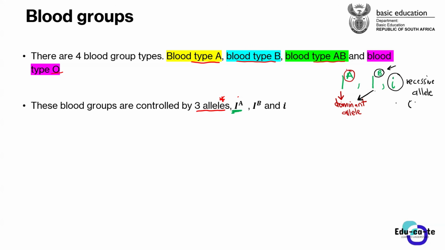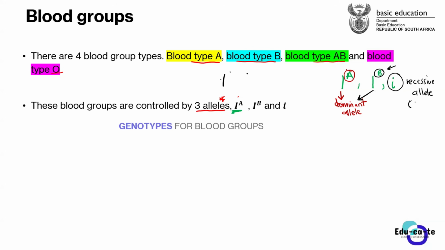But we need to understand how they control the blood types. For you to say that you've got blood type A, what alleles are you supposed to be having? Because remember, guys, each and every person has a pair of chromosomes, a homologous pair of chromosomes. So you are not expected to find only one allele. In a gene, we are expected to find two alleles. So now let's see, for each blood type, which alleles it is supposed to be having out of these three.